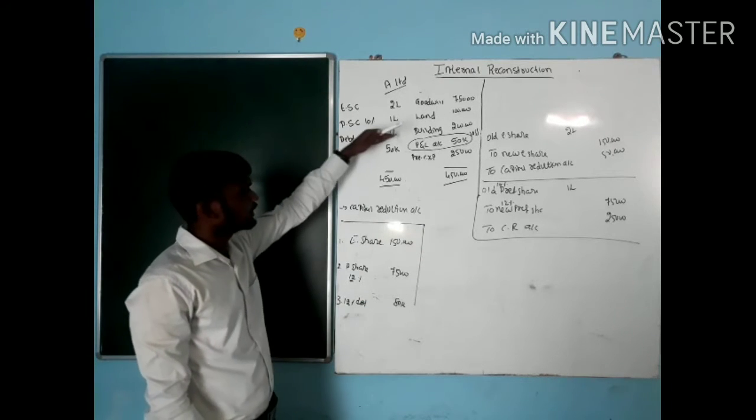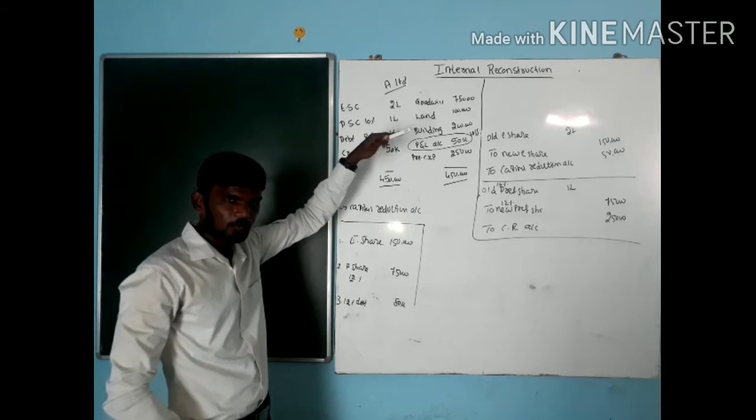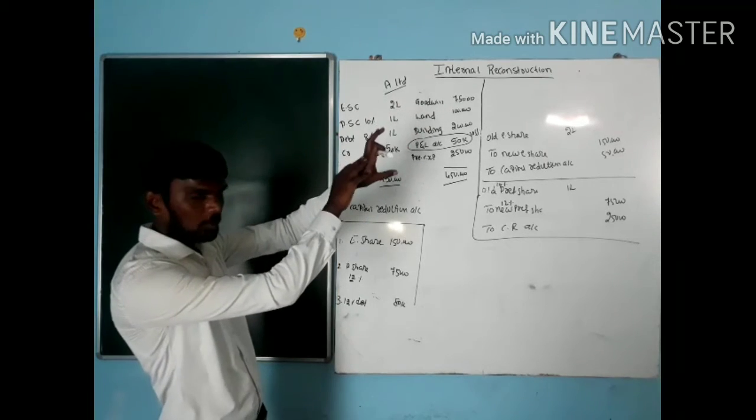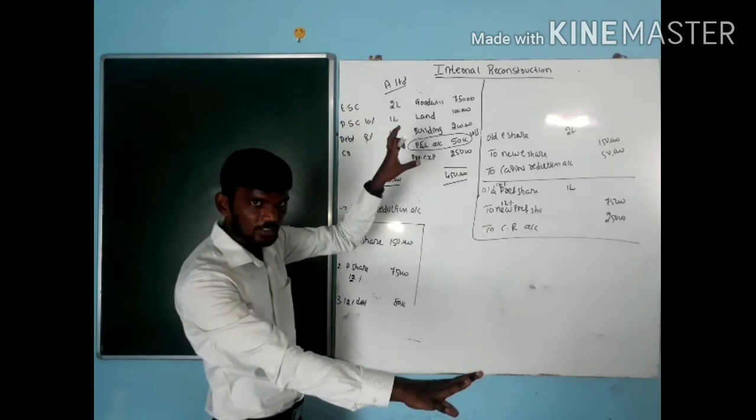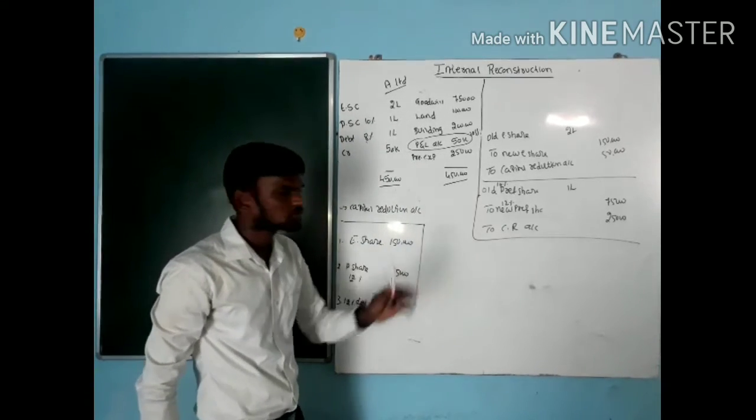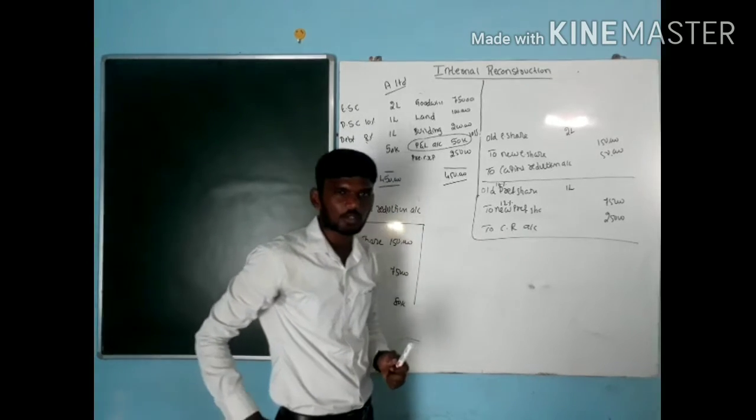How much is the old debenture here? The old debenture is 1 lakh. For that old debenture, how much do I need to pay? 1 lakh. But for that 1 lakh amount, I am paying only 80,000. How much is the profit for me? So the profit is 30,000. This profit is transferred to the capital reduction account.